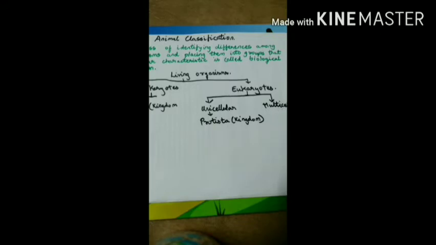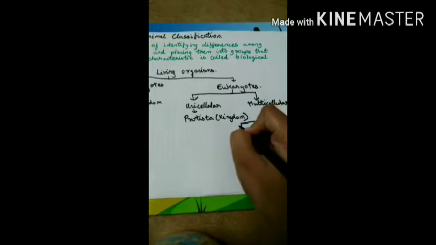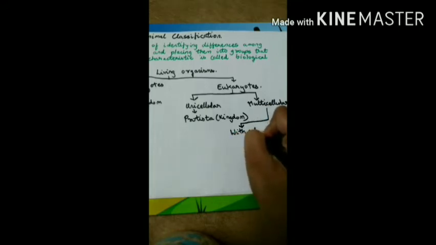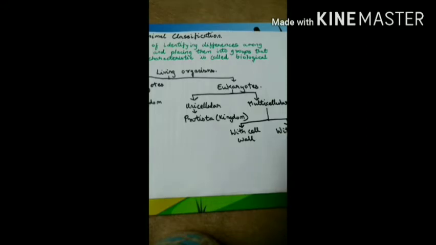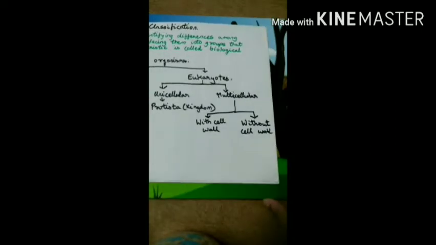Multicellular organisms, first of all, some are with a cell wall and some are without a cell wall.